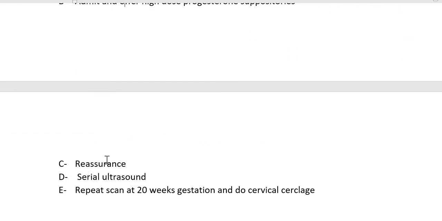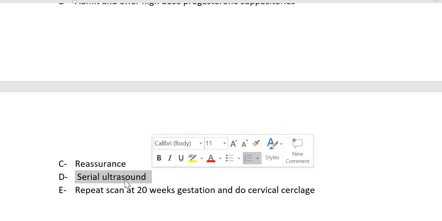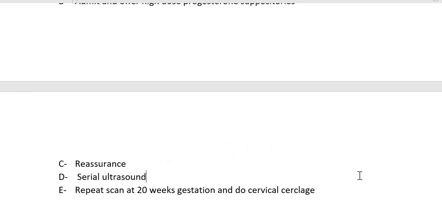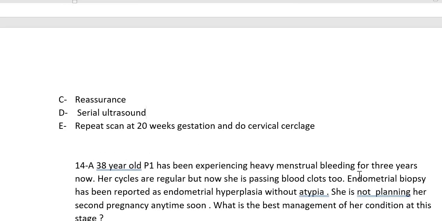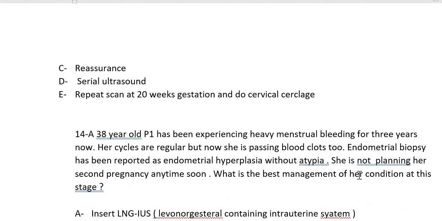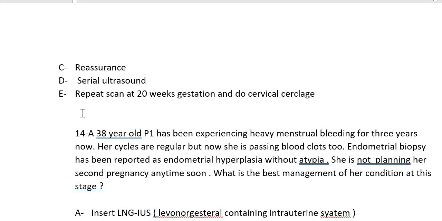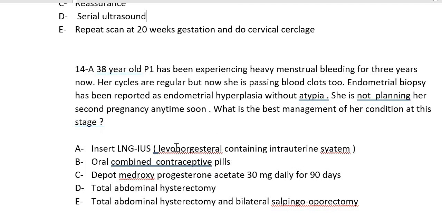Reassurance, no, that will be wrong. And repeating the scan at 20 weeks, by that time maybe she would have already aborted, so pay attention to the wording. So we are left with one option, serial ultrasound. Serial ultrasound means that we are going to do it fortnightly. That is the point. So we will keep this answer D, that we will offer her serial ultrasound.